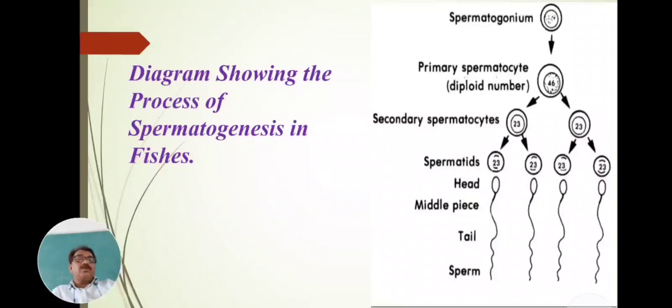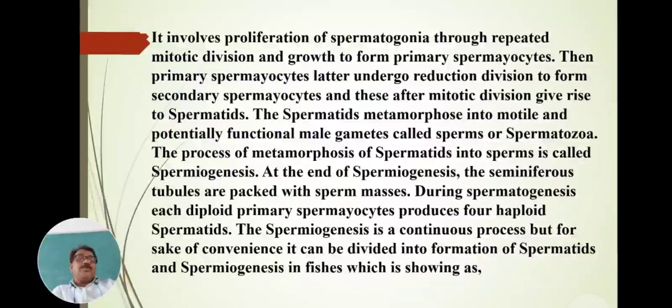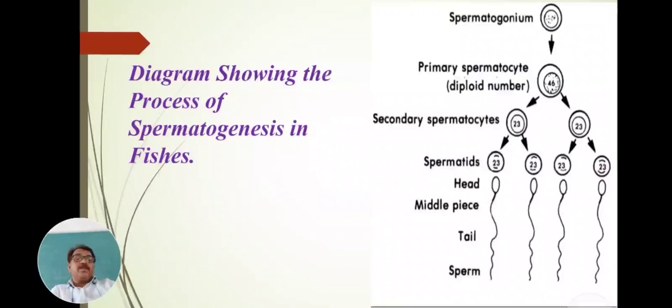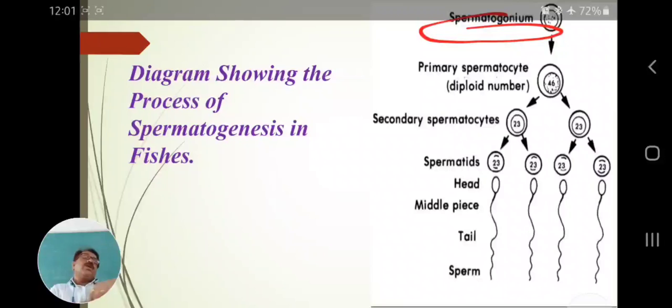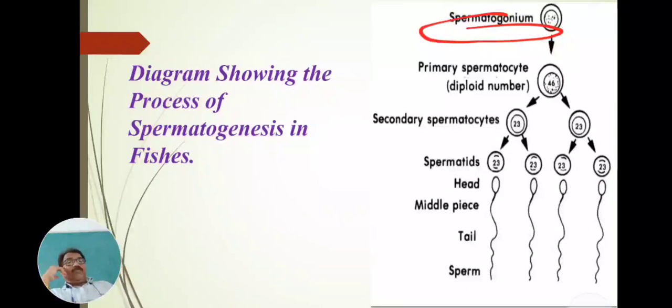See, this is the diagram showing the process of spermatogenesis or spermiogenesis. This is the spermatogonium, also called the sperm mother cell, which has a diploid number of chromosomes.